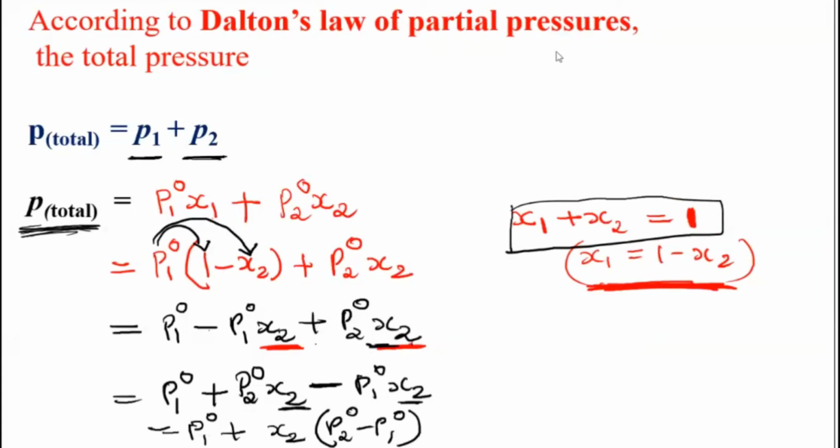Now one question is, can we substitute in the place of x2? Yes, you can. In that case, you will get 1 minus x1, so you will get the expression in terms of the mole fraction of the first component. Whatever is available to you, based on that you can do the substitution and calculate the total pressure. It can be done either way. Usually this kind of substitution is used when a problem is given to you, so you should see what kind of substitution to do based on the given terms.